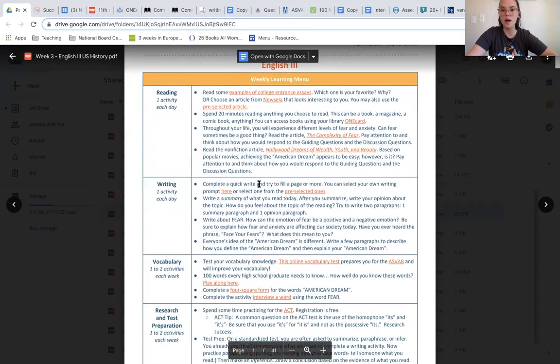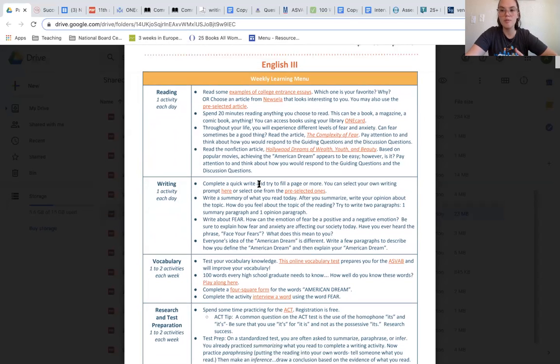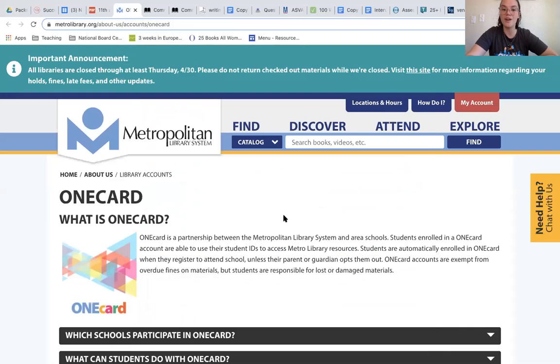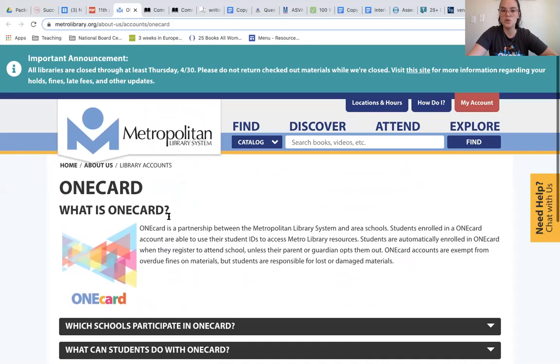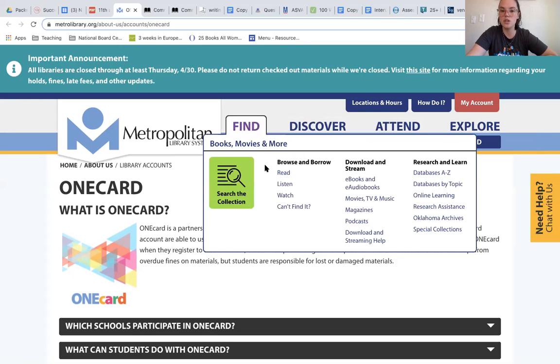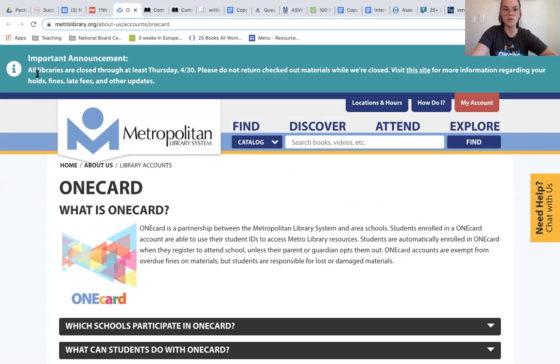The next opportunity that you have for reading is spending at least 20 minutes reading something of your choice. This could be a book, a magazine, a comic book, really anything that you choose. You can also access books using your one card library system through the Metropolitan Library. Once you log on to the Metropolitan Library system, you can find the one card screen, and this will walk you through exactly how to log in using your school credentials. Again, if you click Find, you're able to find a bunch of different books, movies, magazines, comic books, really a lot of different and great reading material is available to you.